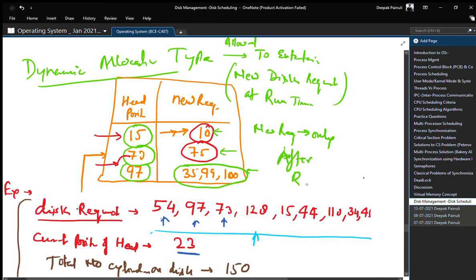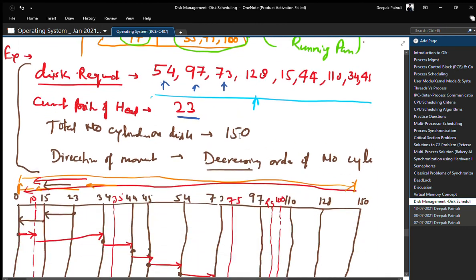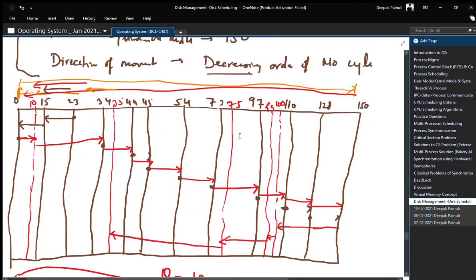after the running pass. That means if the head is moving in a direction and a new request arrives, we will not entertain it in this pass. We will entertain the new request in the next pass. So let us understand what we did here.